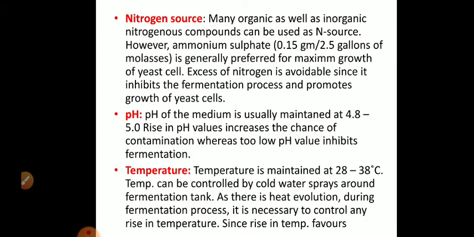Nitrogen source. There are many inorganic nitrogenous compounds which can be added as a nitrogen source, but ammonium sulfate in a concentration of 0.15 gram in 2.5 gallons of molasses is generally preferred. Ammonium sulfate is generally preferred for maximum growth of yeast cells. Excess nitrogen is avoidable since it inhibits the fermentation process and promotes only yeast growth. So don't add excess of the nitrogenous source. We just add ammonium sulfate in a definite concentration, that is 0.15 gram per 2.5 gallons of molasses, sorry.